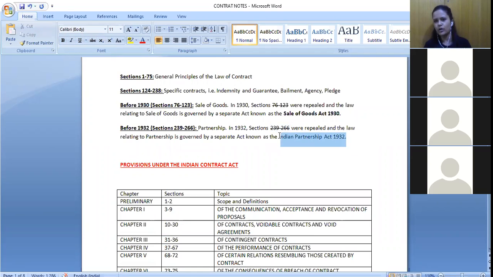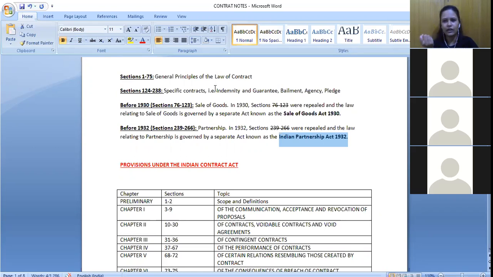Again, for partnership also, I'm not sure for which states they have included it, but yeah, it's also a different portion. So what we need to study now for the Indian Contract Act is only these two parts, right? Sections 1 to 75, that is talking about the general principles of law of contract. These are the basic principles that we need to follow for formation of a valid contract, right?